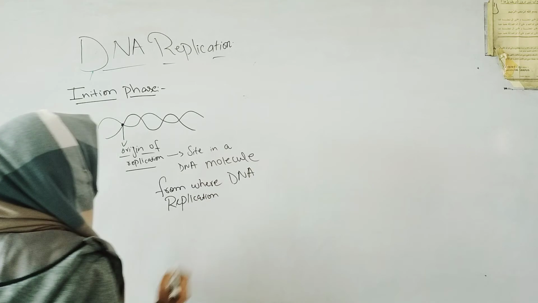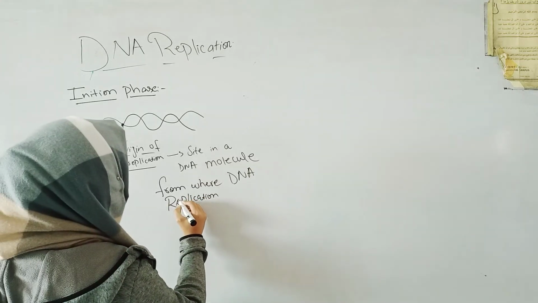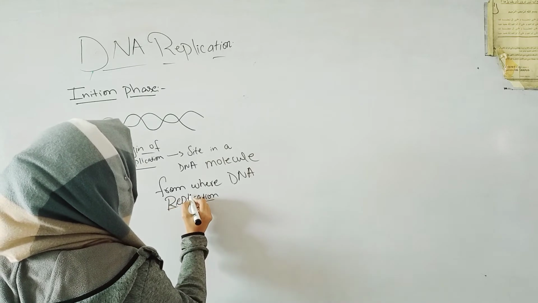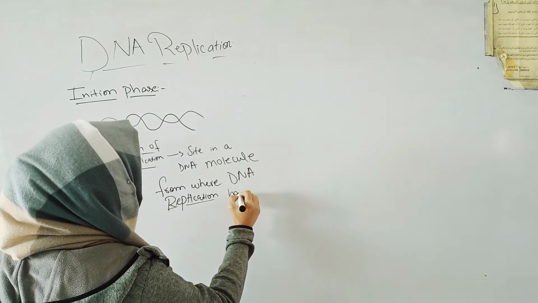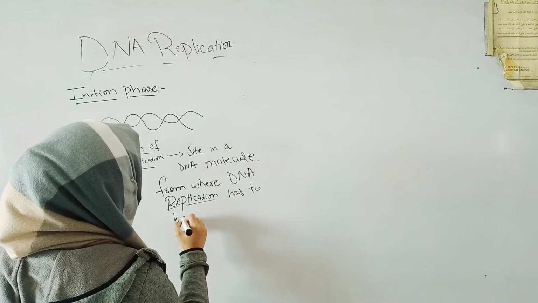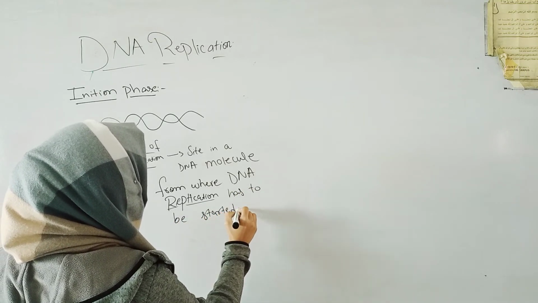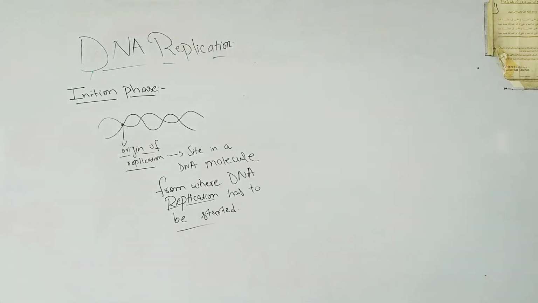So for the initiation of DNA replication, there is a specific site containing a specific sequence of nucleotides. Right? In the initiation phase, firstly the region of replication, or the site of DNA replication, will be recognized by the enzyme called DNA polymerase.